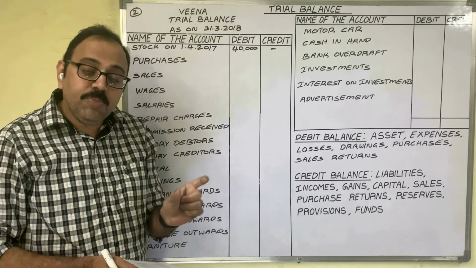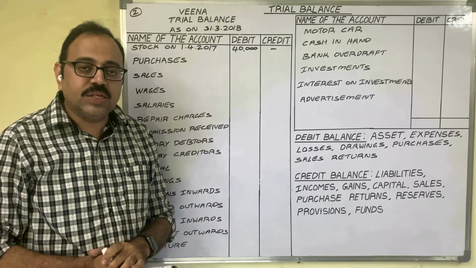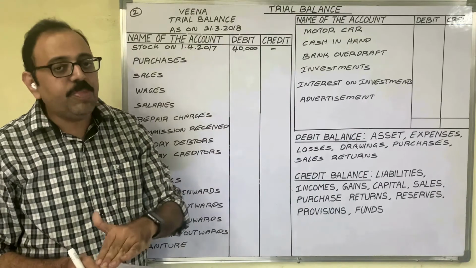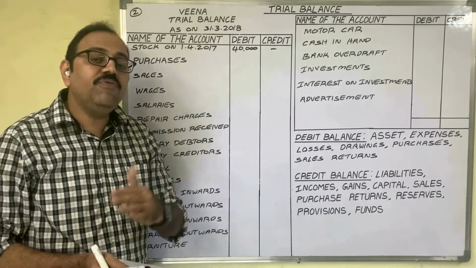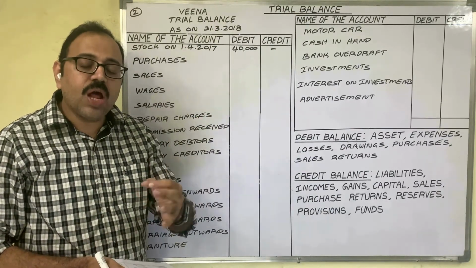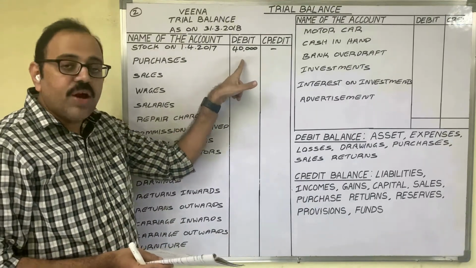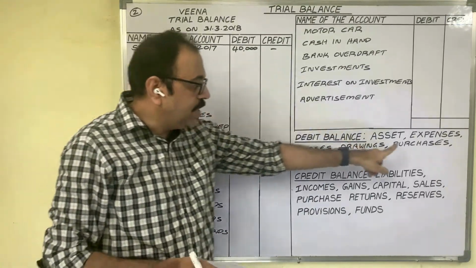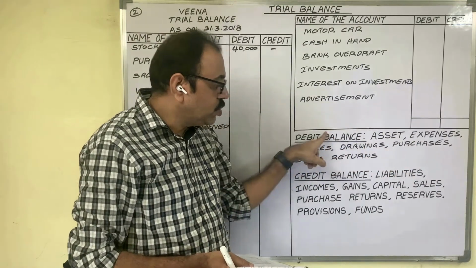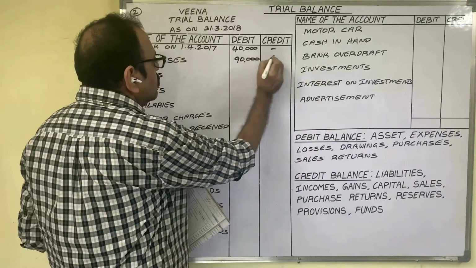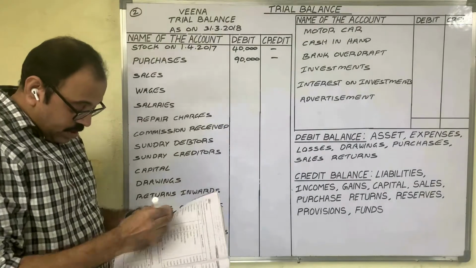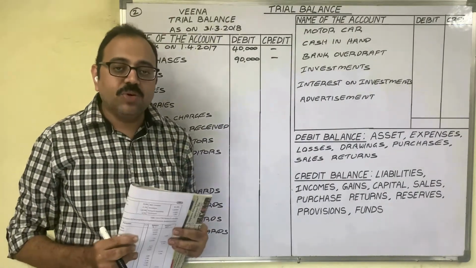When we are debiting the purchases account in all entries, when we post these entries in the purchases account, we post only on the debit side. So the purchases account always shows a debit balance. Therefore, in the debit column we have to write the amount. That only I mentioned here. See, the purchases account shows a debit balance. Next, sales 1,60,000.